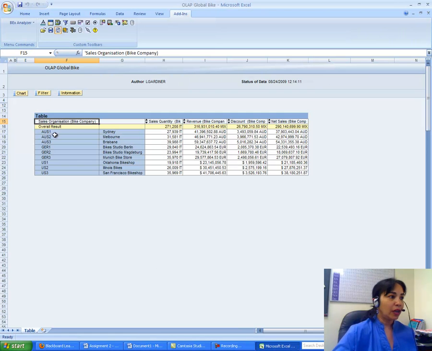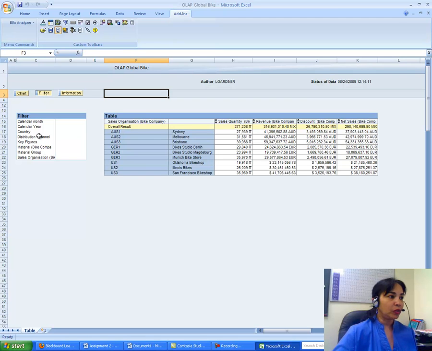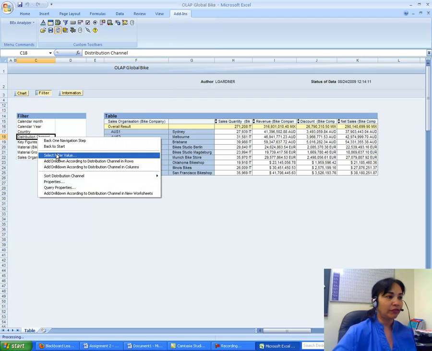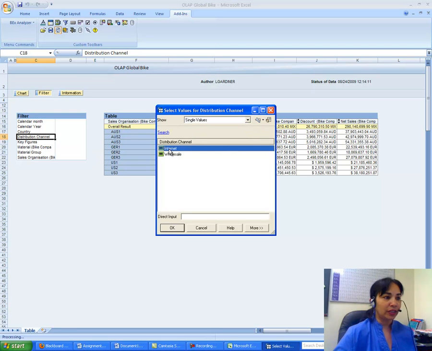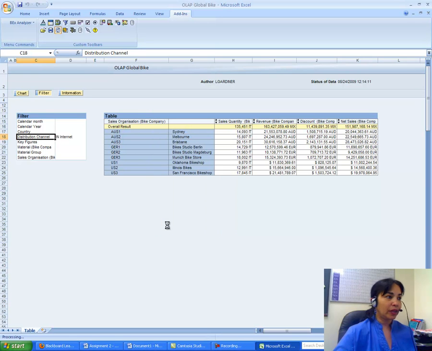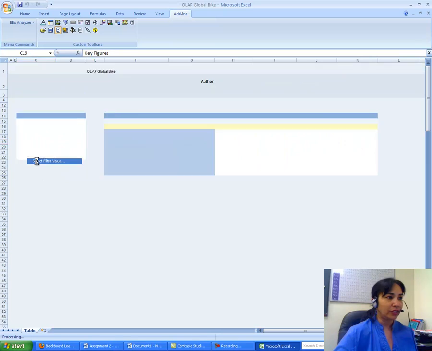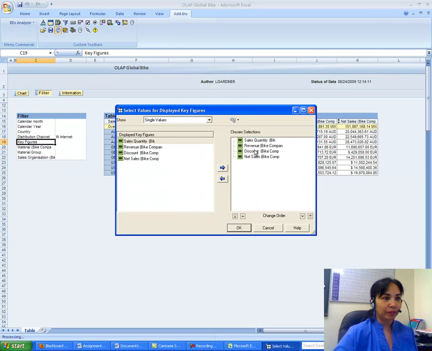So I come here, I know that I have to go to filter, then distribution channel is internet, so I select a filter value and I go to single value and I choose internet. I know I just want revenues, so I select filter value and then I take everything else back.